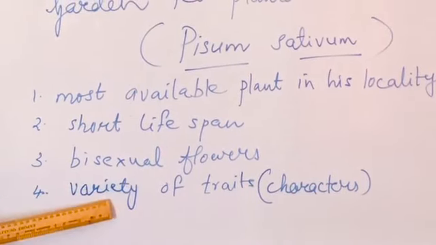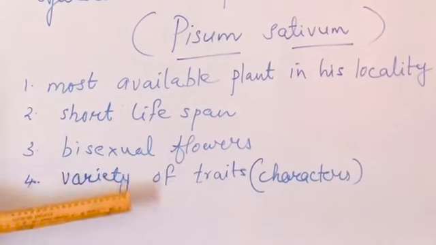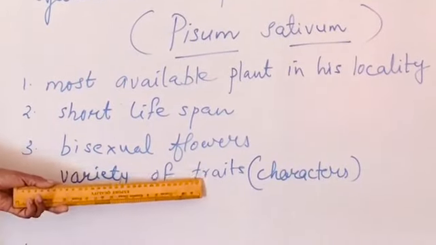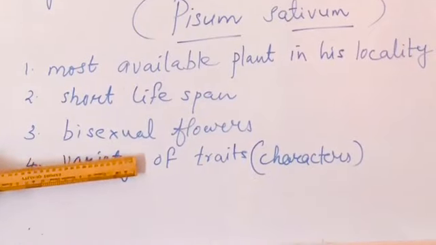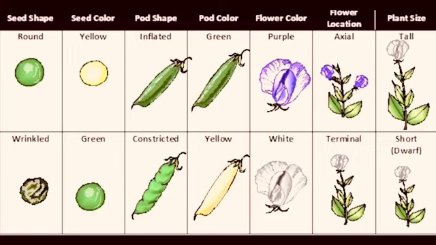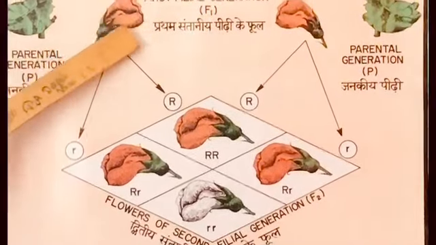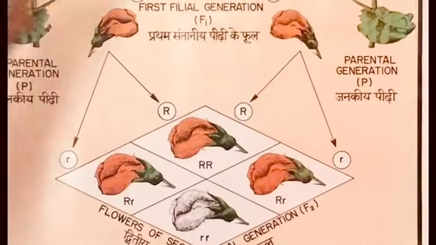Another reason was the pea plant showed a variety of characters or traits. For example, the pea plants produce flowers of different colors, some purple, some white, and about the length, some were tall, some were short, like that. You can see the flower which is red in color and the white flower, and tall pea plants, short pea plants.